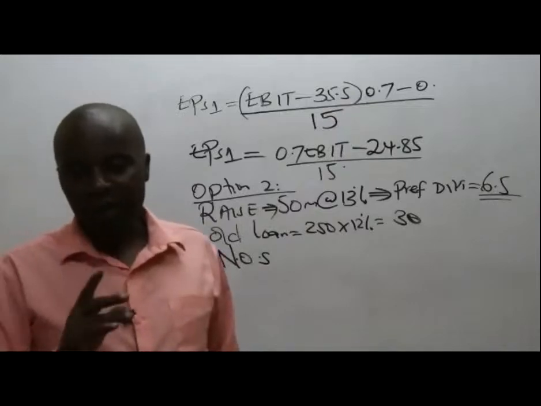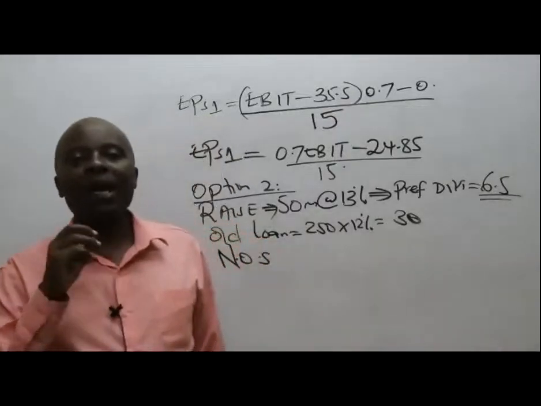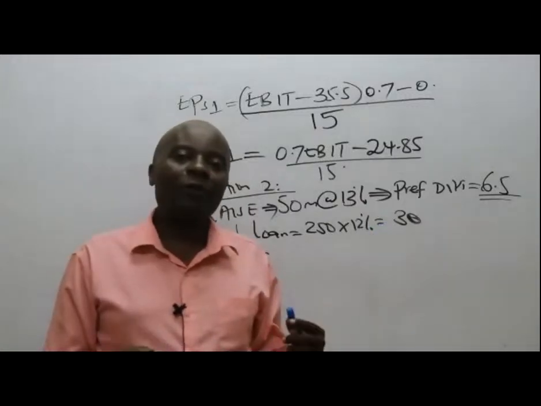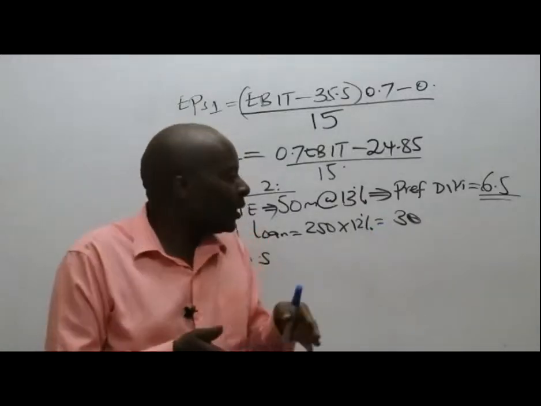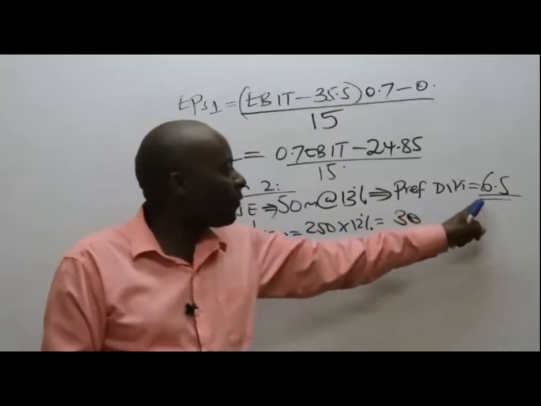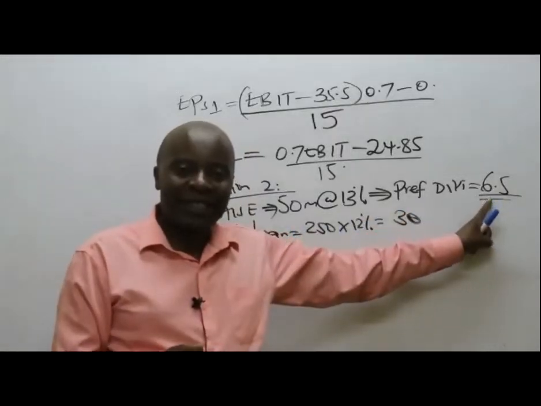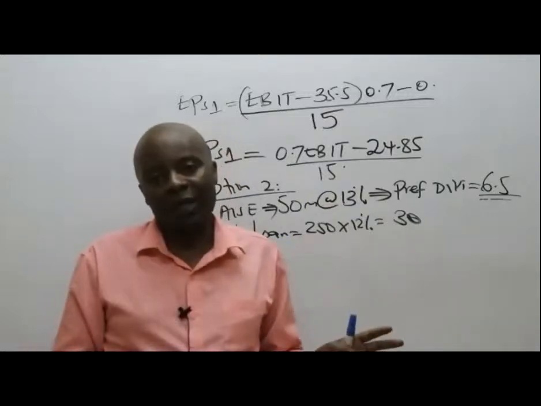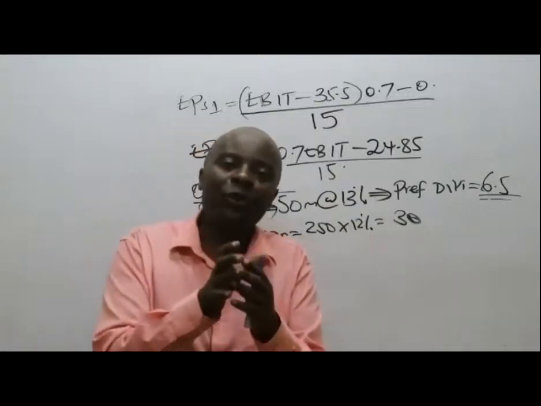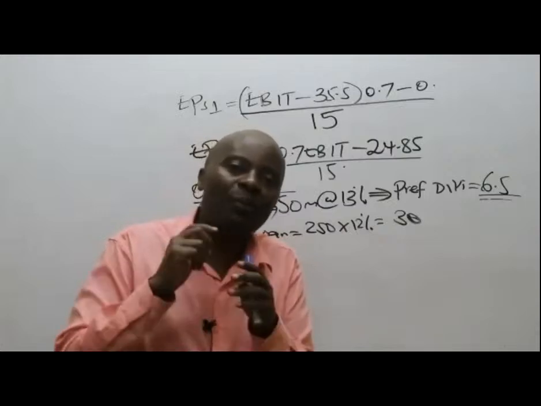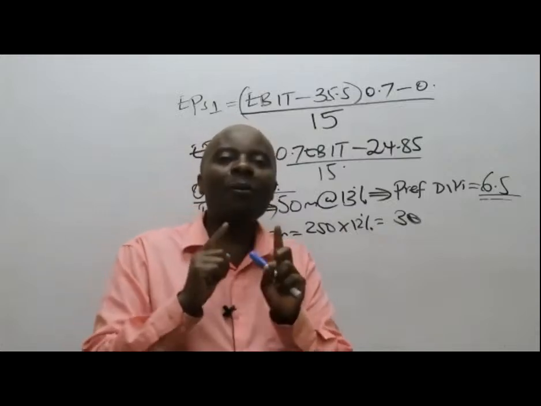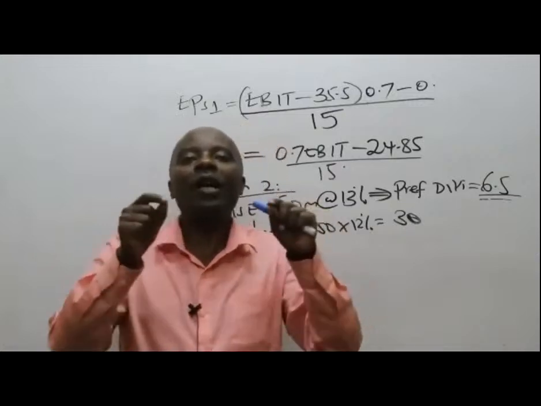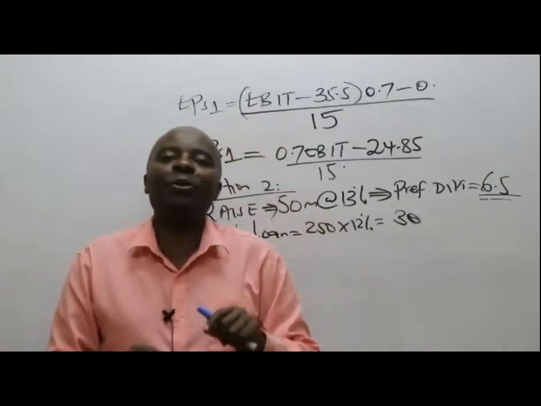Kidogo, wacha nirudi nyuma kidogo. Nimeona mwanafunzi ana make argument, anasema kwamba interest should be 36.5. Please remember, this 6.5 is not interest. This is called preference dividend. It's something very different. If you mix it up with your interest, it means that you will be allowing it for purposes of tax, which will be very wrong. Remember, preference dividends are never allowed for tax purposes.